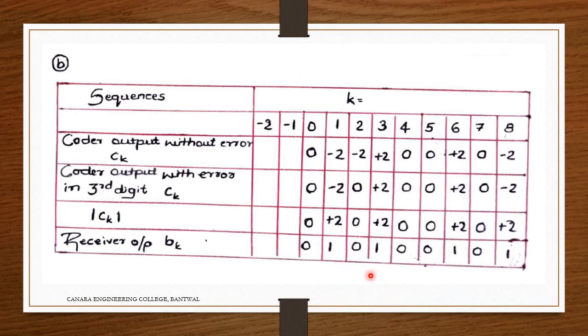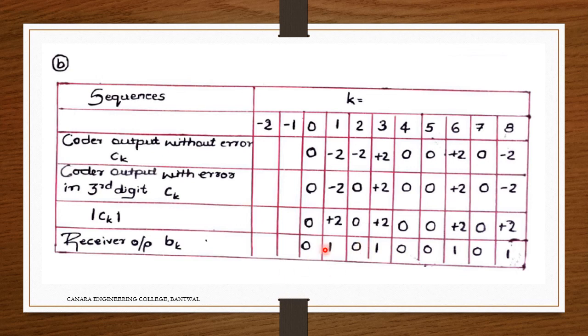But what is the thing here? The bit we have gone through and what we have got, you can observe it here. Earlier our bit was 0 1 1 1 0 0 1 0 1. But what is the difference? It is affecting only this bit. So this is the use of the precoder.